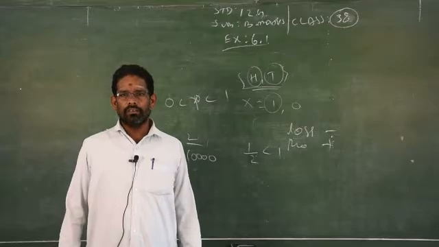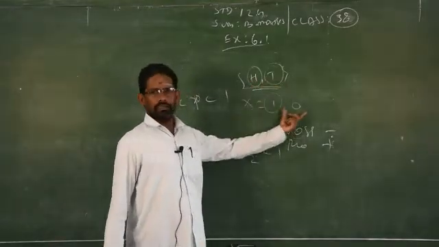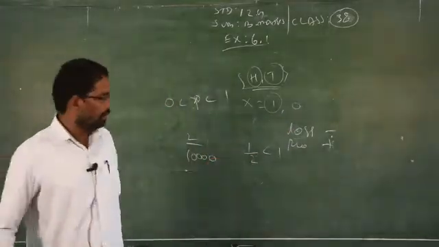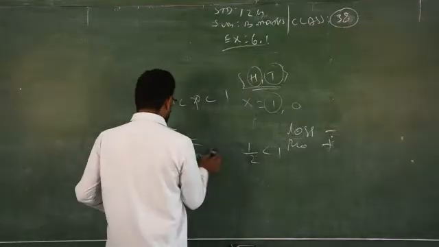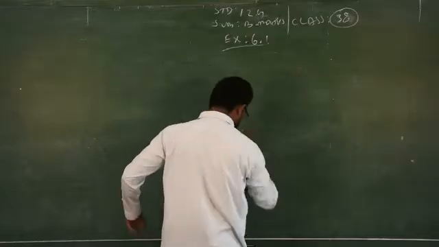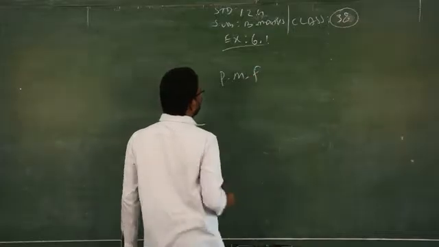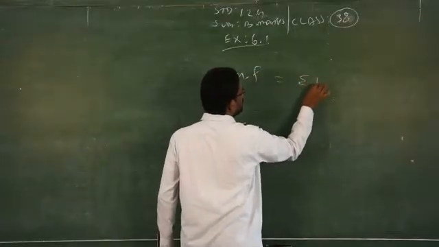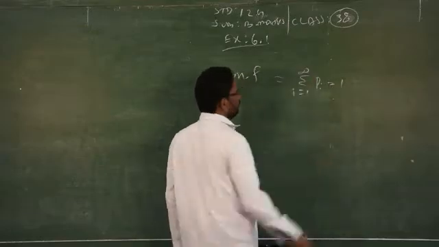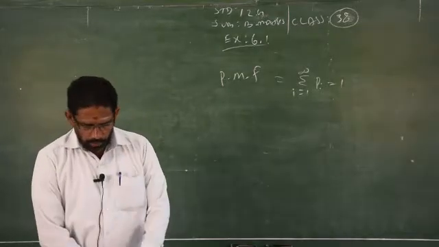For example, head or tail is a discrete one. So this is called a discrete random variable. For a discrete random variable, we have a probability called the probability mass function, PMF. What is PMF? Probability mass function. The formula is the summation of Pi equals 1, where i starts from 1 to infinity. That is the probability mass function.